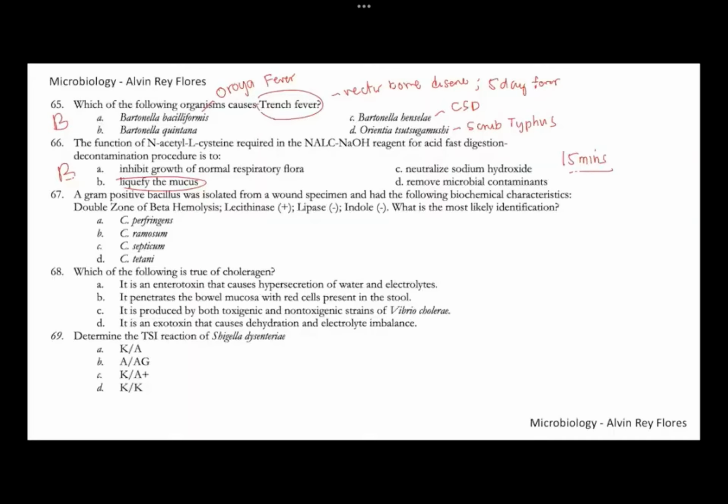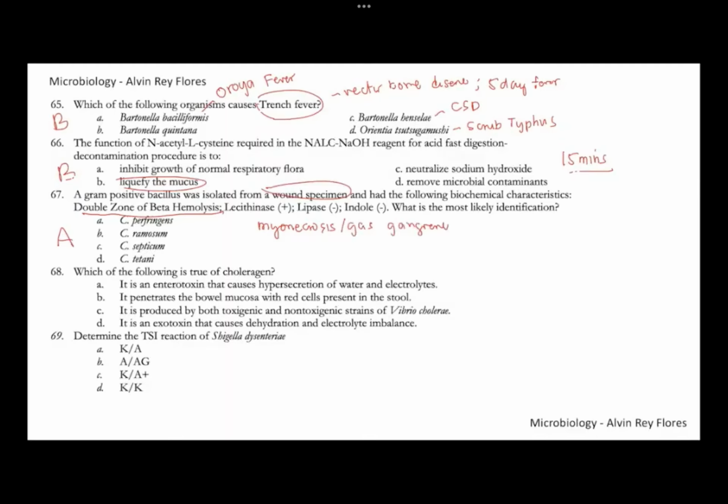Number 67, a gram-positive bacillus was isolated from a wound specimen and had the following results: double zone of beta hemolysis, lecithinase positive, lipase negative, indole negative. So since it's a wound specimen, with a double zone of hemolysis, or somewhat your bullseye, this is Clostridium perfringens. So this is associated with gas gangrene or myonecrosis.